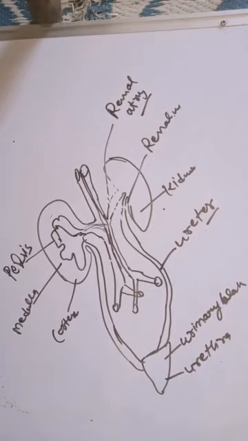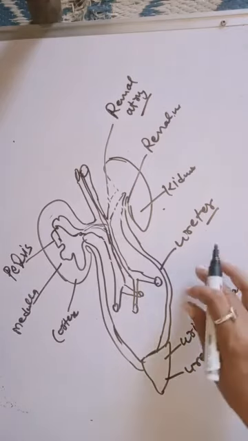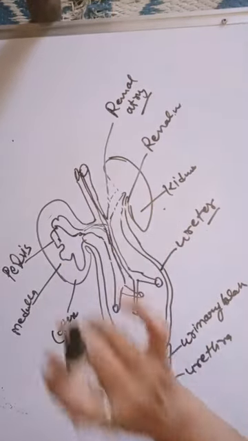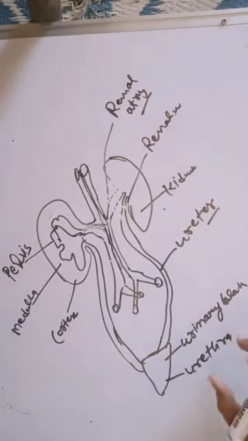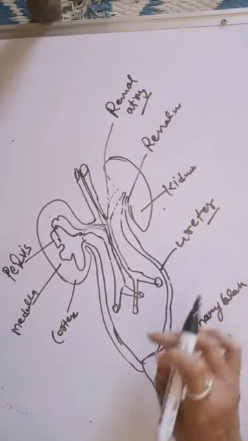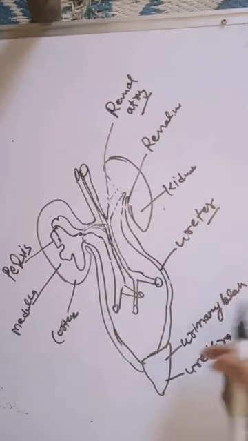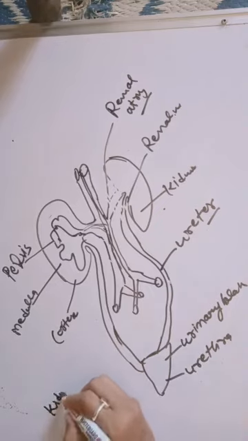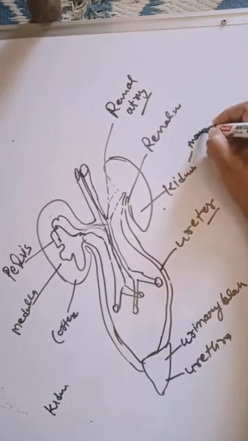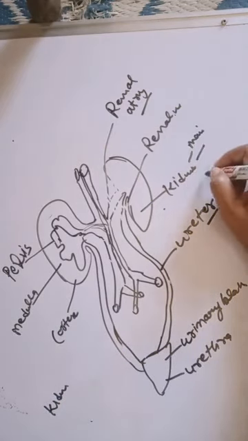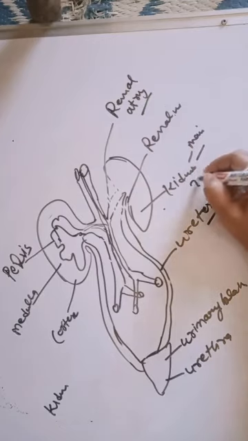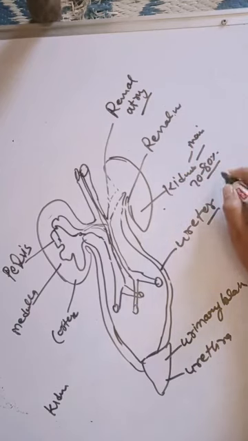The human excretory system is composed of a pair of kidneys, a pair of ureters, one here and the second one here, the urinary bladder, and the urethra. When we talk about the kidney, the kidney is the main excretory organ of the excretory system. The kidney removes about 70 to 80% of liquid waste from the body.